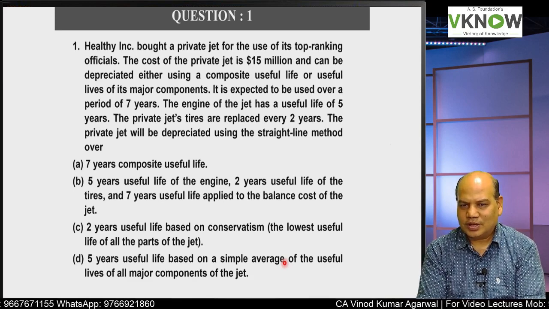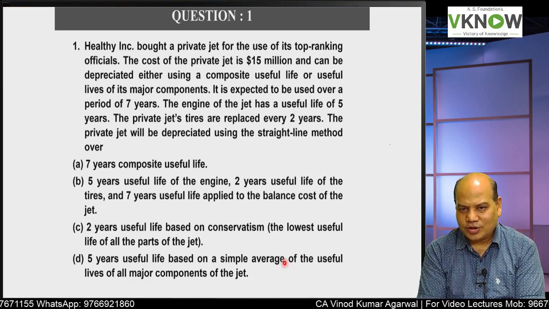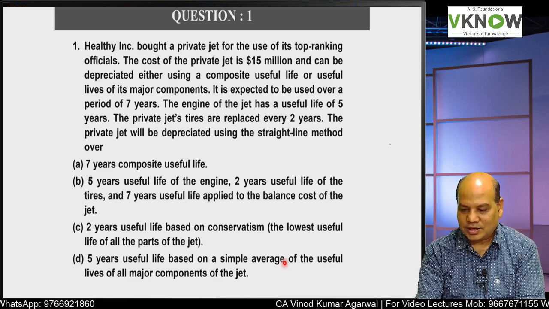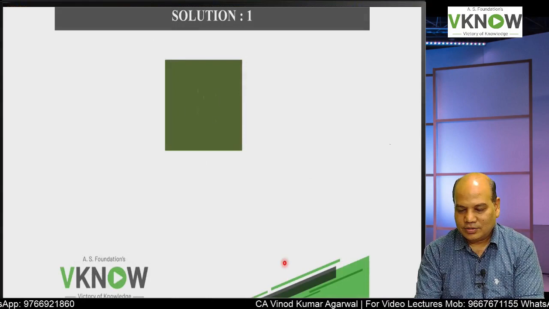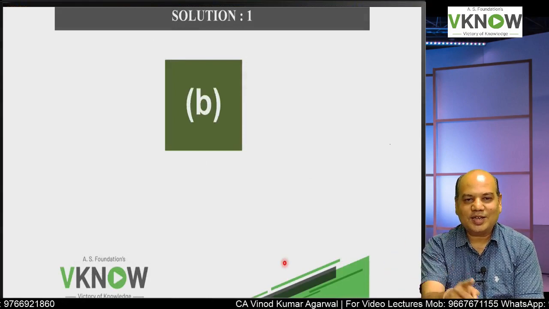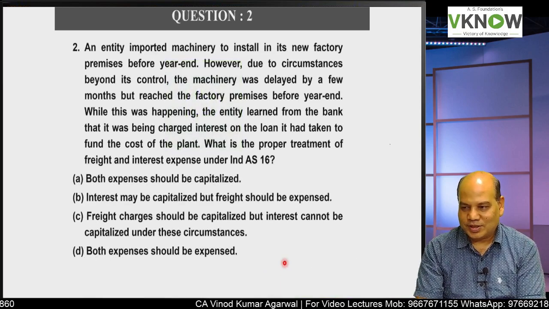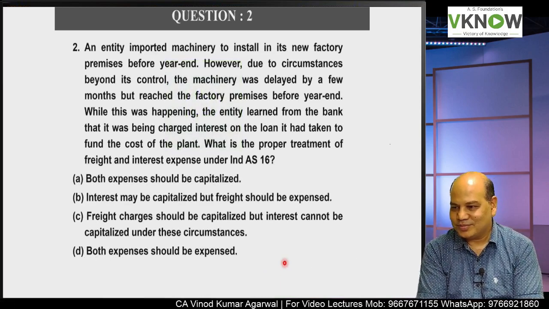Option A is not right. Sure, B. Let us ask the computer. The computer is also saying B. B is the right answer. You get 10,000 rupees. Question number 2.